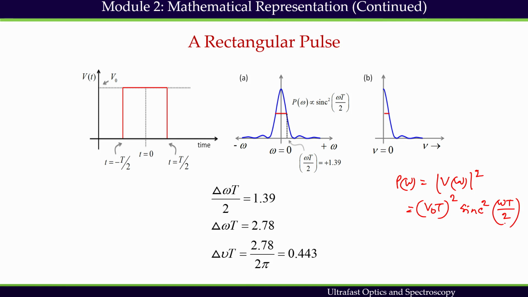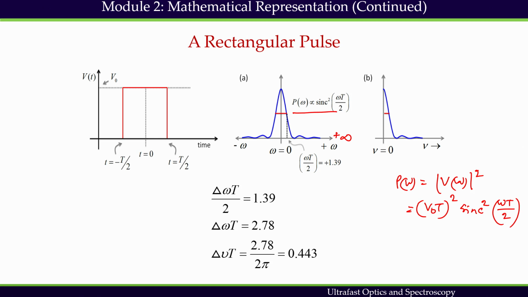The power spectrum is plotted here, and it is evident that V(t), the rectangular pulse, contains many frequency components. Theoretically, all these frequency components extend up to plus infinity.